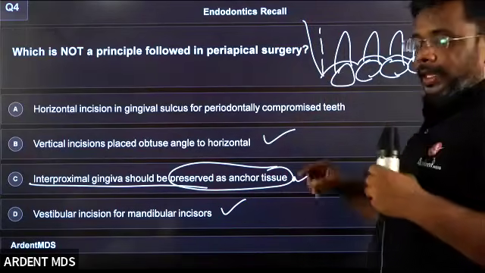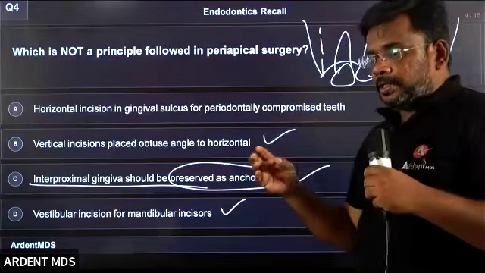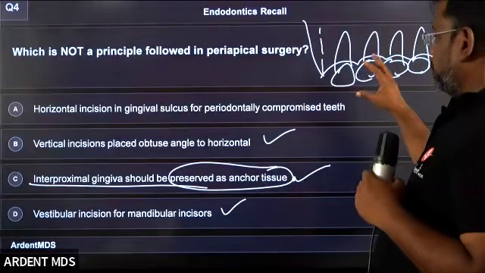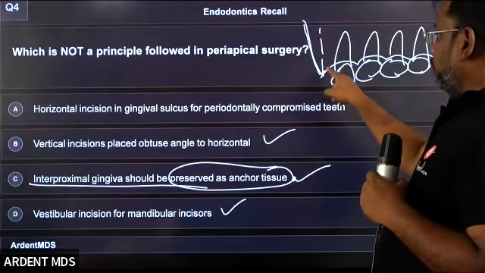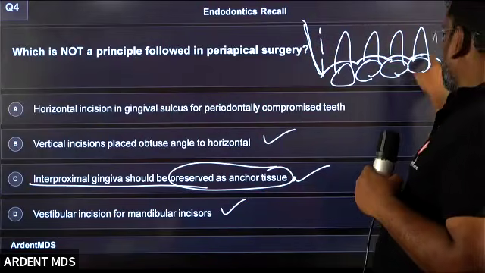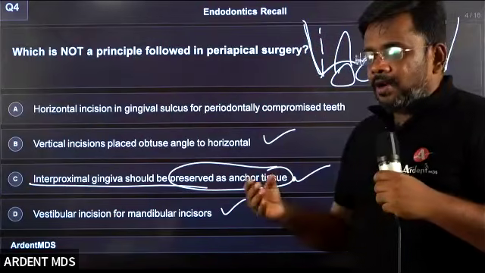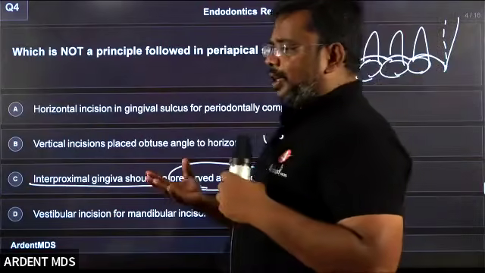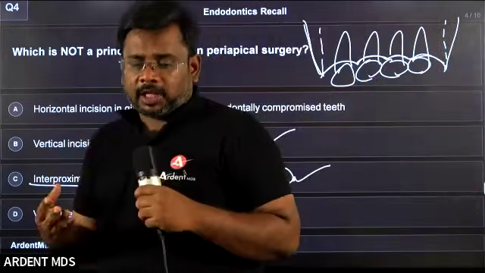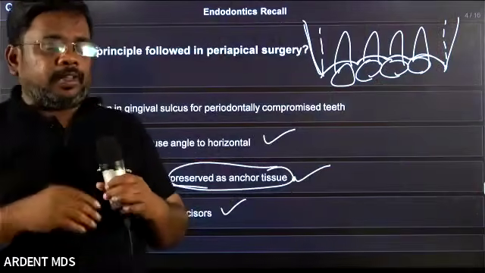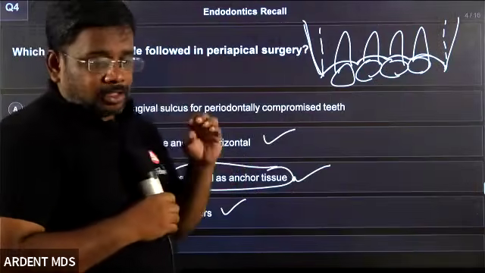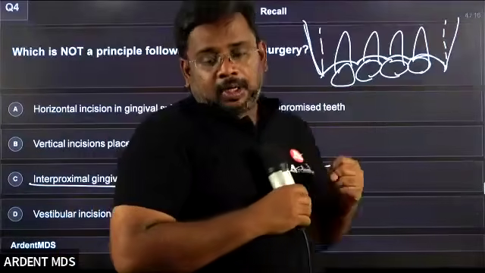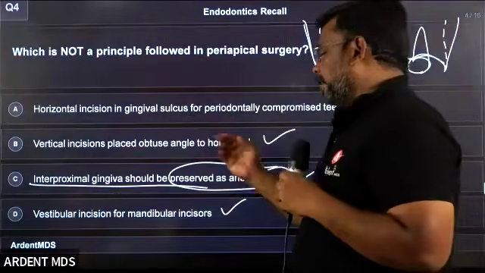But still, there are many surgeons, and it is actually the principle telling in your textbook that also should be followed. Especially when you have a controversial question to answer, whether you can go for an article reference or a textbook reference, I will go with the textbook reference. That is what the examiner gives as the key, from the textbook reference. So if you take a textbook reference, it is correct.